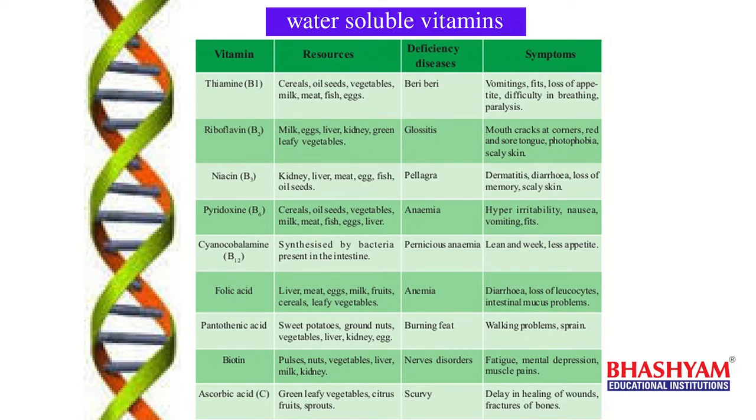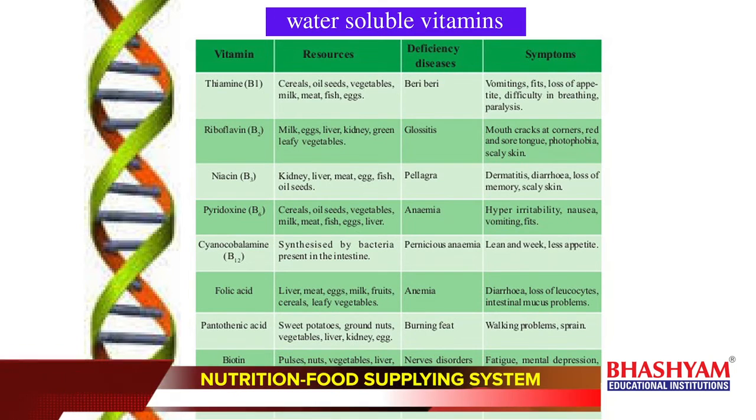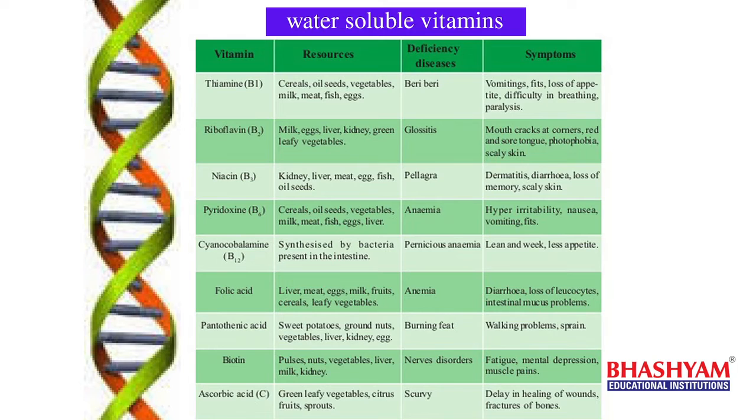Next B complex vitamin is B7. Its chemical name is biotin, and its deficiency disease is nervous disorder, nerve problems. The symptoms of these nervous disorders are fatigue, mental depression, muscle pains.